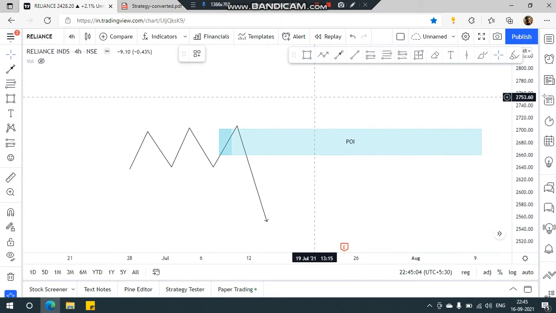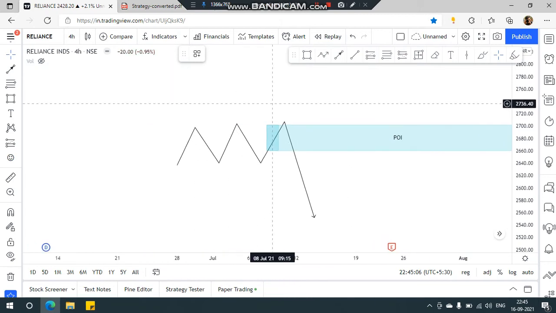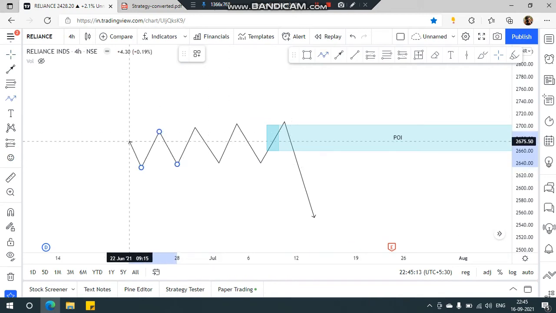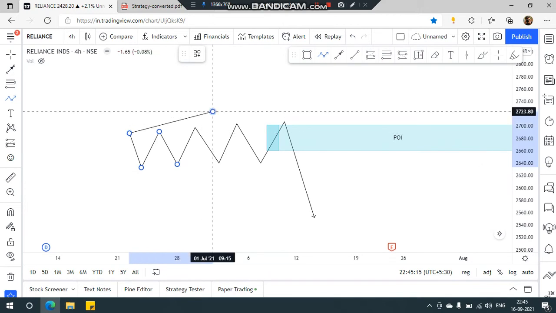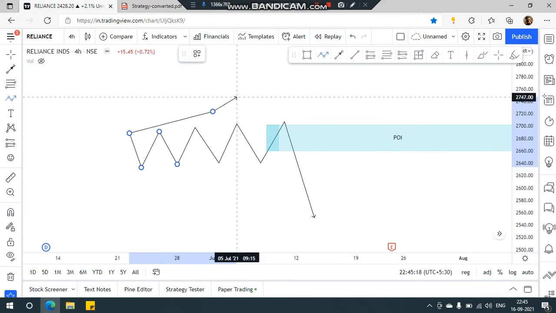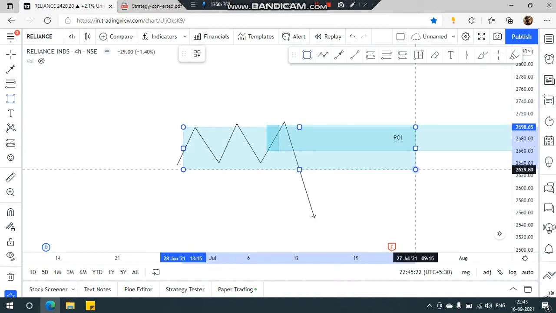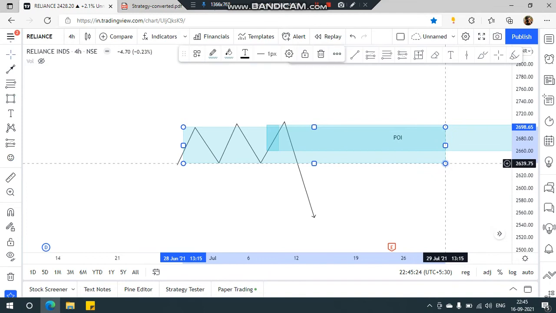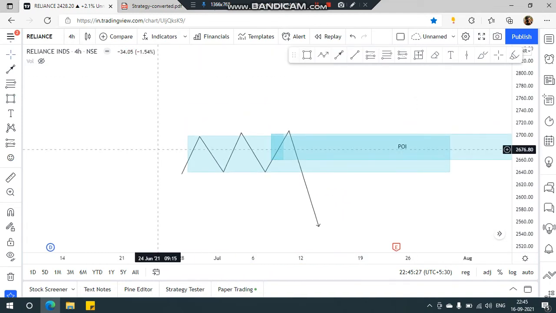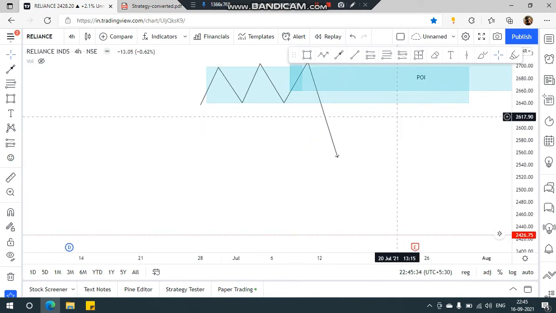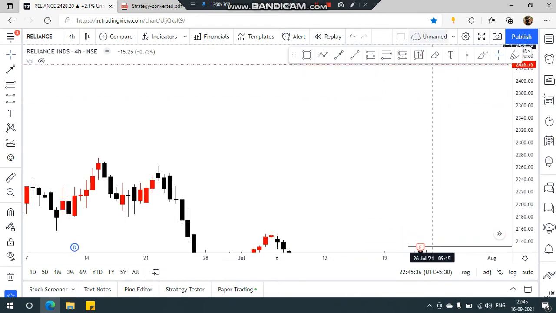Most of the time I do it like this too, but in some cases, if the ranging market is really sideways for a lot of time, then what you can do is mark the range, because in this range the institutions are buying and selling, accumulating their orders.